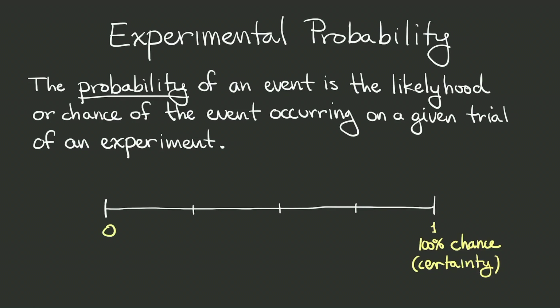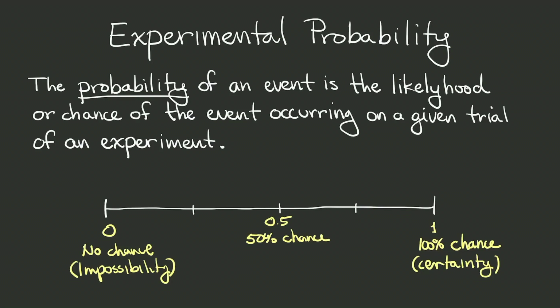If it's 0, then there's no chance. And so that would be an impossibility. And for example, if you had 0.5, then that would be a 50% chance, or a 50-50 chance.